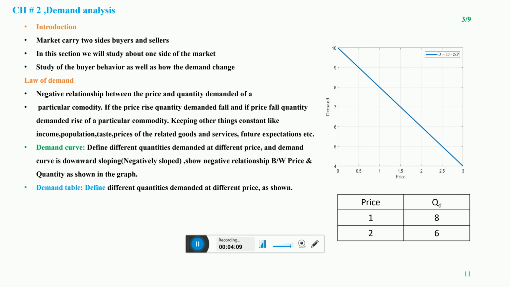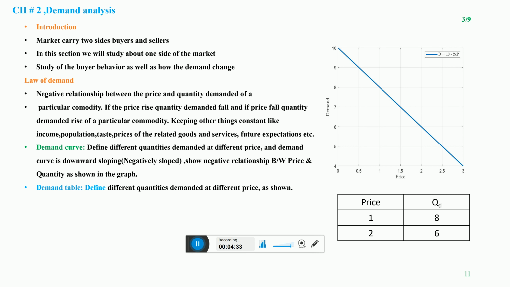The second reason for the negative relationship between the price of a particular commodity and the quantity demanded for that commodity is the availability of substitute goods and services. For example, suppose we have a whiteboard and a blackboard. If the price of the whiteboard increases in the market, automatically the people will try to purchase a blackboard.